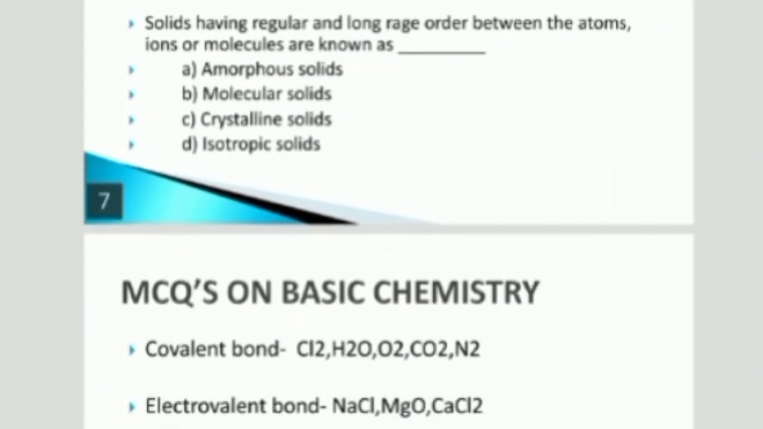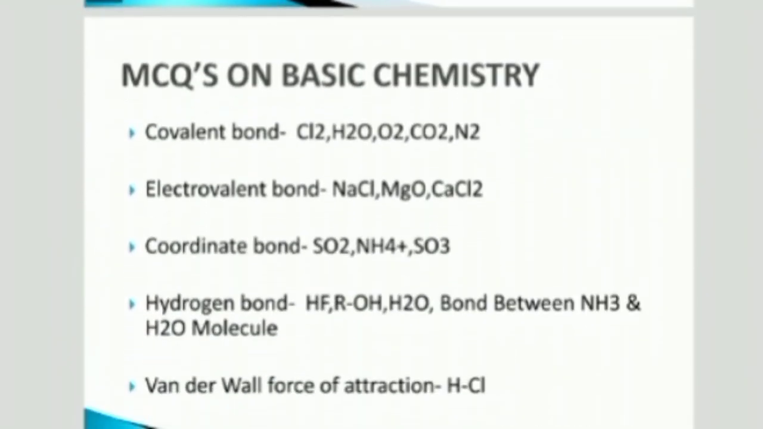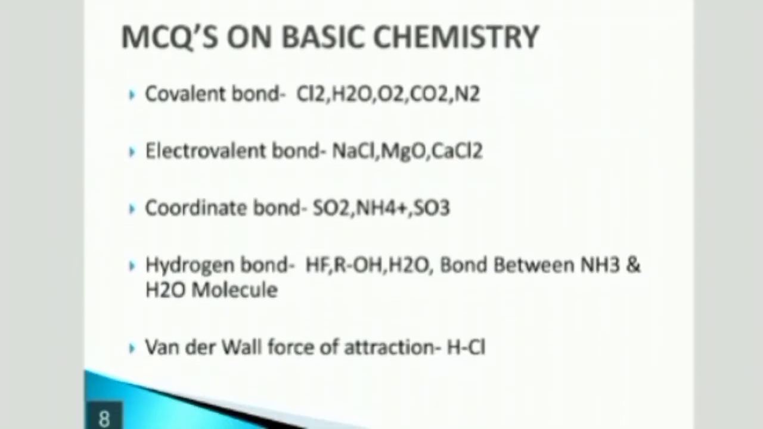Next. This is again collective information for you. The examples of different bonds. The covalent bond has a number of examples: Cl2 molecule, H2O molecule, O2 molecule, CO2 and N2. These are the examples of covalent bond.